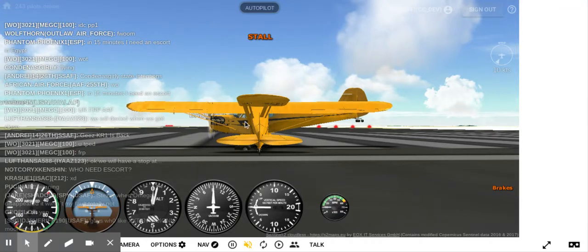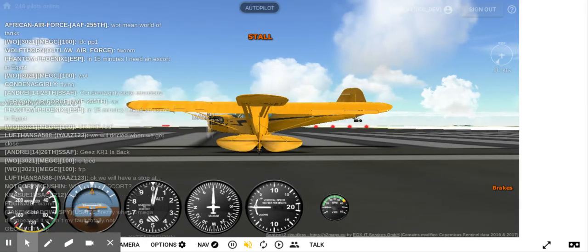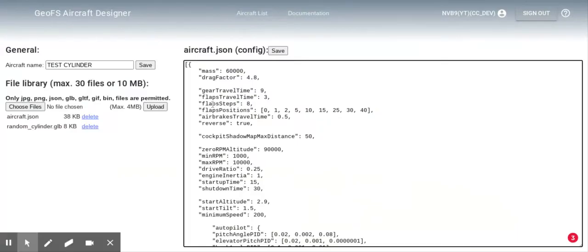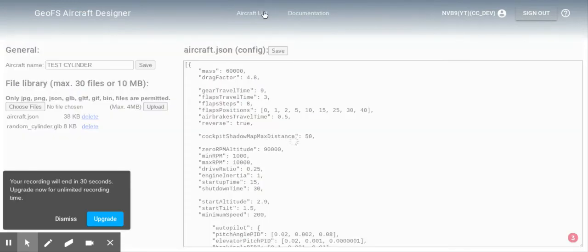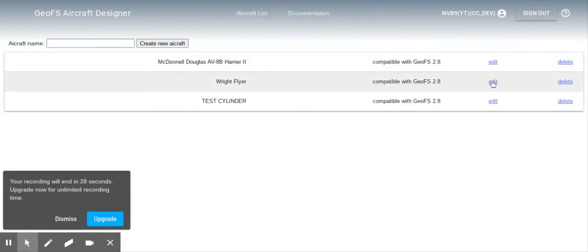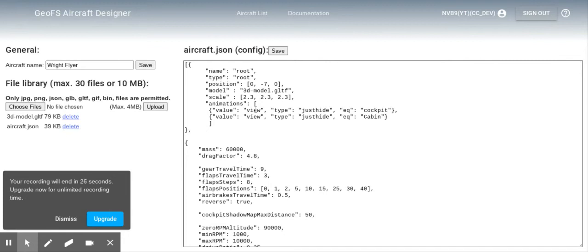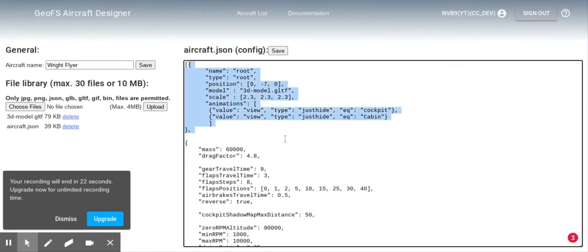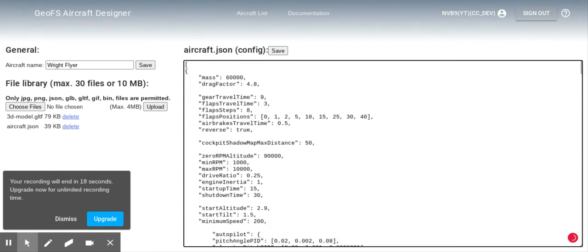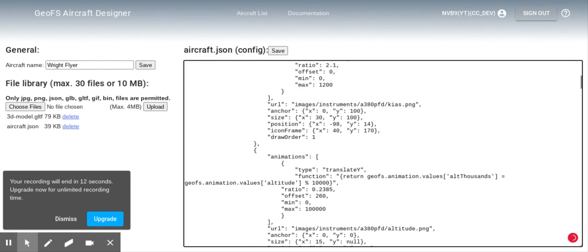But yeah, for some reason I could not load the aircraft file. Actually, let's go back to my aircraft list, go into the Wright Flyer, and copy paste all of this and remove it. And then we're gonna put it down here.